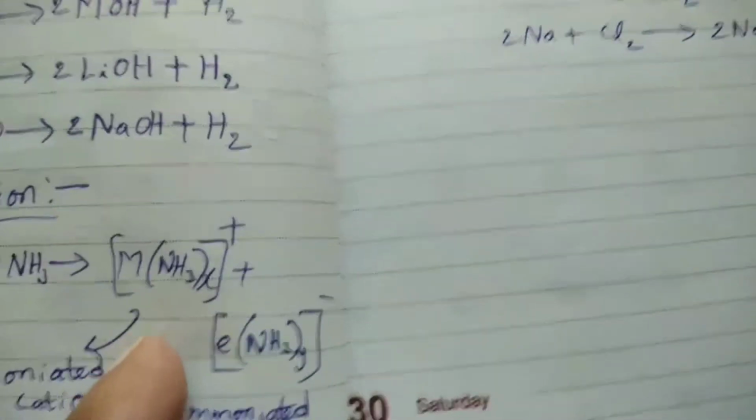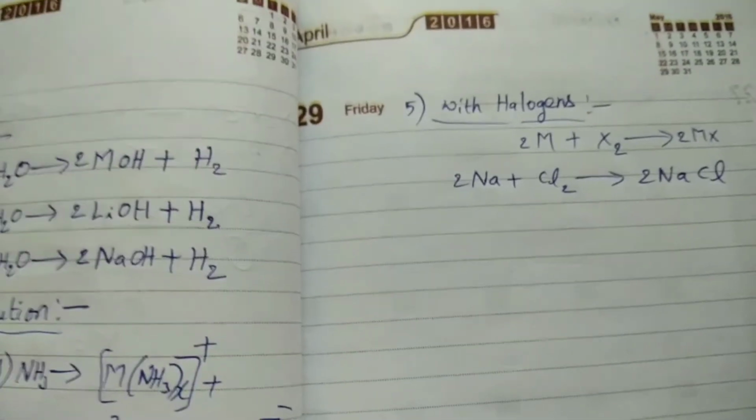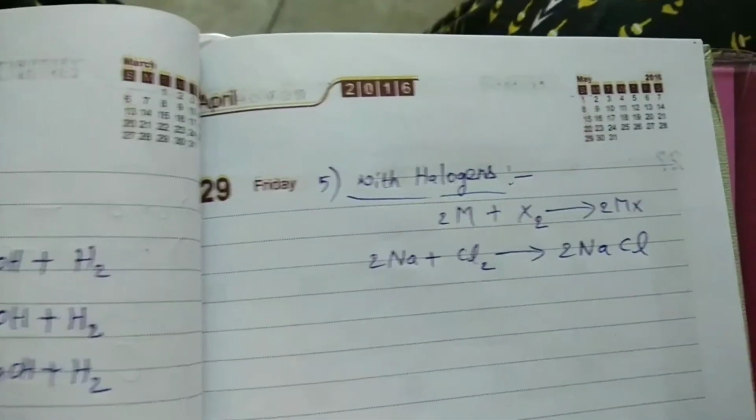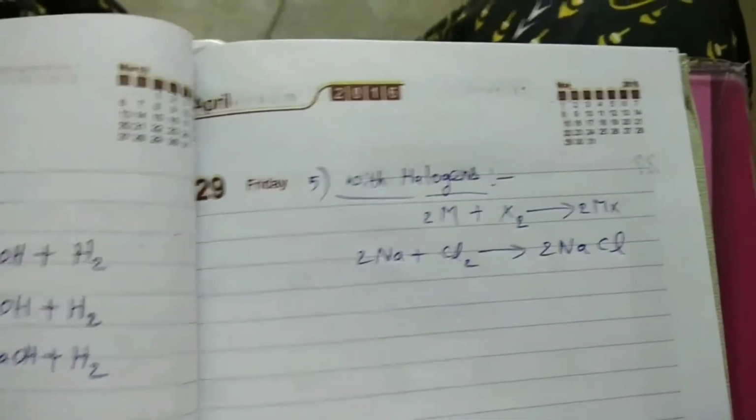So these are chemical properties of first group elements. Reaction with oxygen, reaction with water, reaction with ammonia solution, reaction with hydrogen, and reaction with halogens. So these are the 5 chemical properties of alkali metals given in the syllabus.